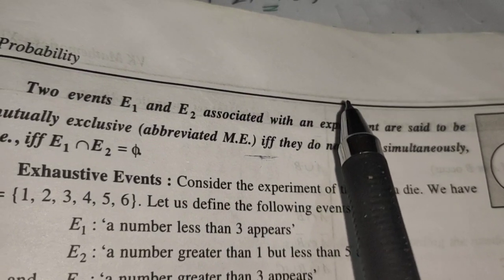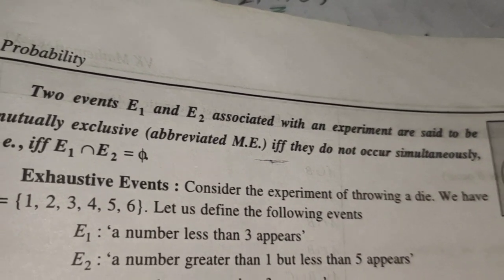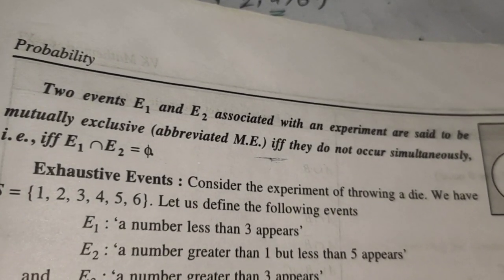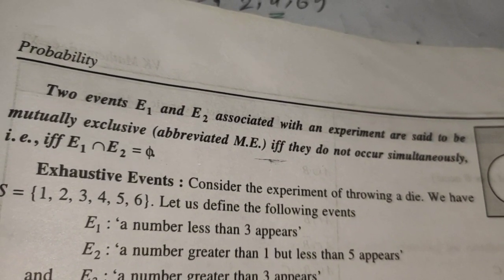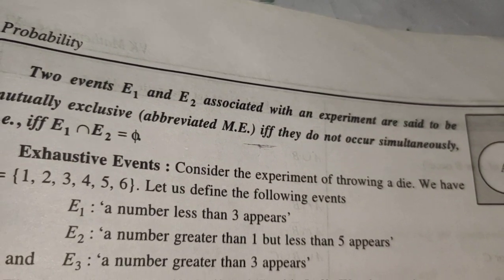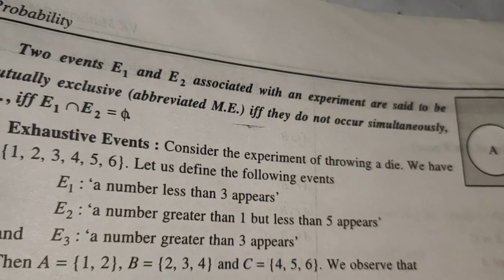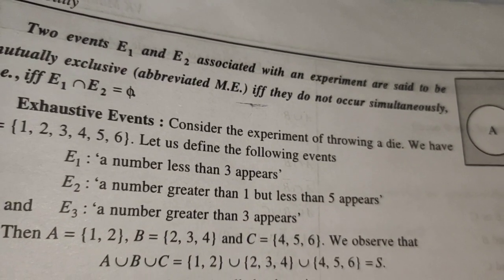Obviously, if we are getting 1, we cannot get 2, 3, 4, 5, 6. That is also another example. If we throw a dice and we get 6, then we cannot get 1, 2, 3, 4, 5. Or if we get 5, then we cannot get 1, 2, 3, 4, 6. This is very normal. So these elements are again mutually exclusive to each other.